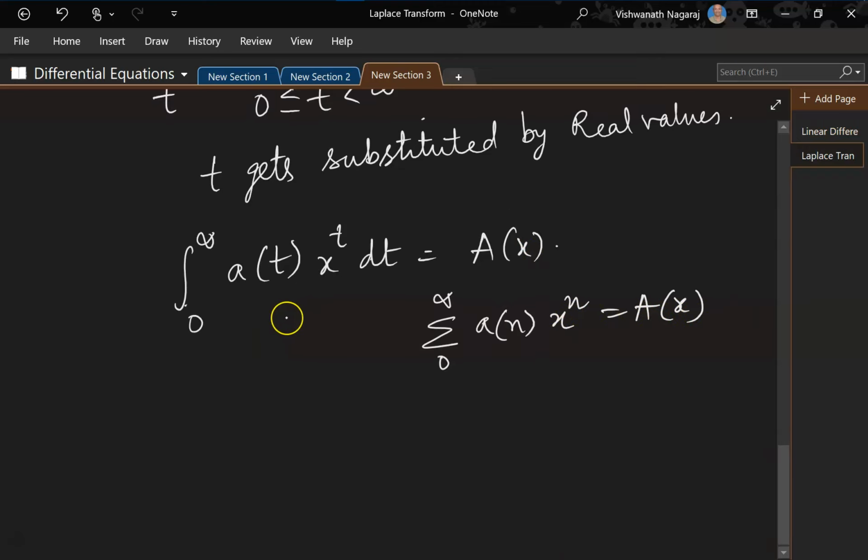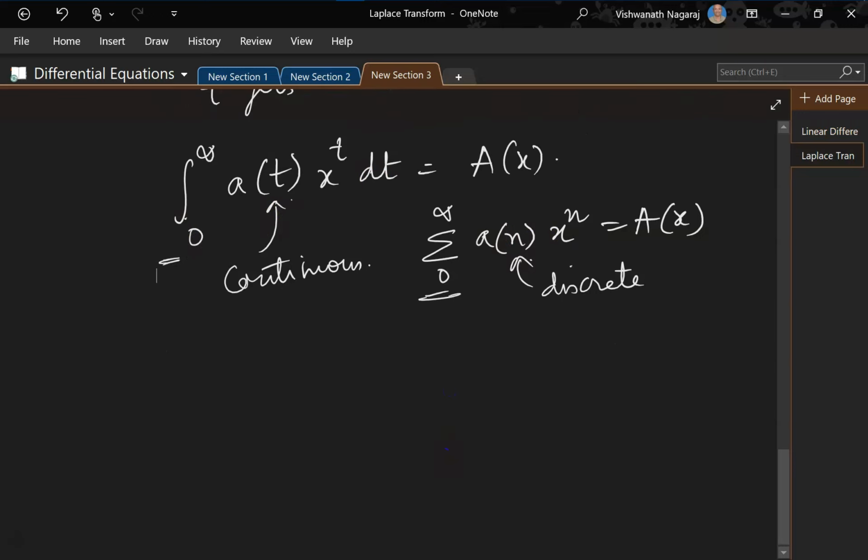So what is the difference here? Here n is discrete, here t is continuous, right? Of course, summation and integral notation is different, because of integration, dt is there. Otherwise, everything remains the same.